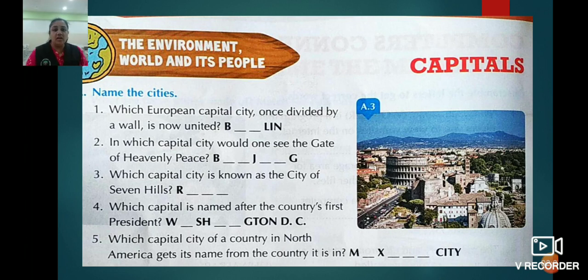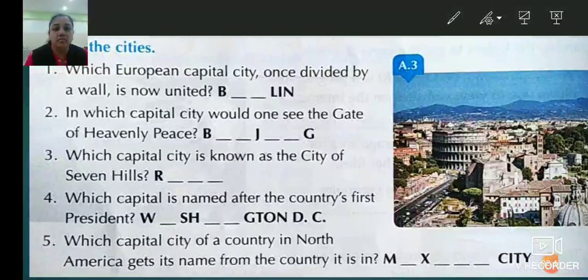The letters given are B dash dash L-I-N.